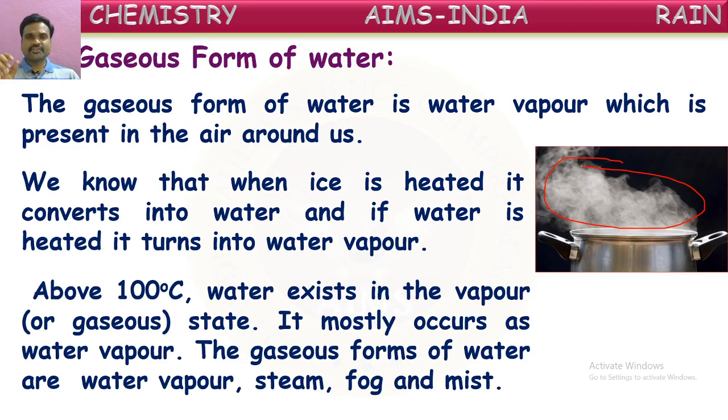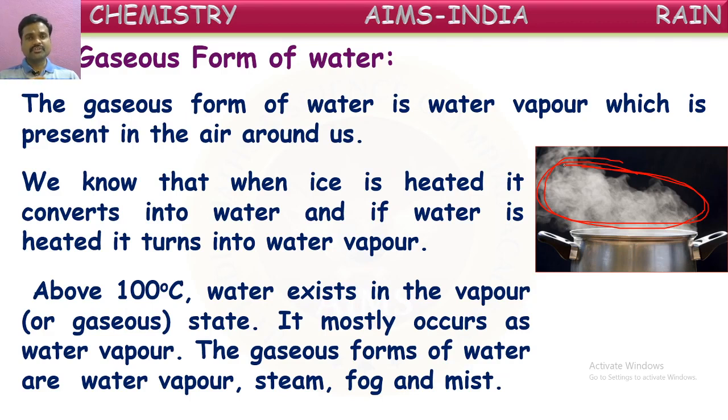So here we have to understand one thing. What is the difference between steam and water vapor? Water vapor may exist at normal room temperature also, in a certain quantity. But steam comes when you heat water strongly. So this we can say as steam. Of course, it is also called water vapor, but steam occurs when water is heated above 100 degrees Celsius. Then the steam comes out. But water generally turns into gaseous state even at normal temperatures also. That we say as water vapor.